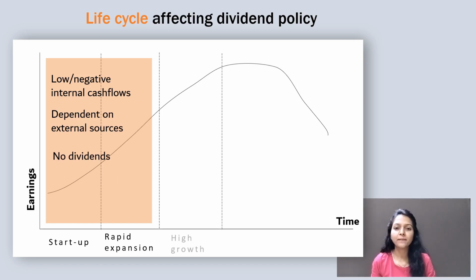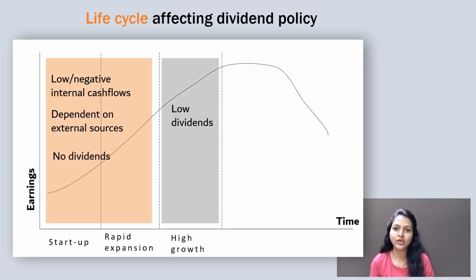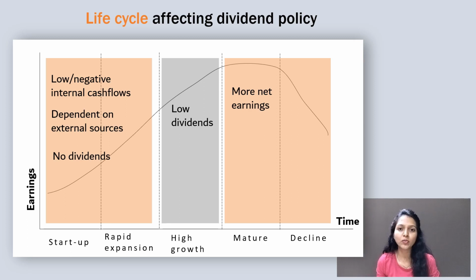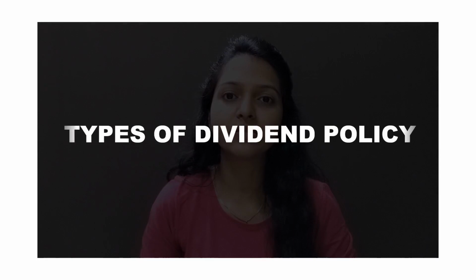At stage 3, companies pay dividends but still at a very low rate. And at the last two stages, mature and declining companies hold more earned equity but lack investment opportunities to grow. So they tend to pay more of their earnings out as dividends. We saw how factors and life cycle affect dividend policies. Next, we'll see types of dividend policies.